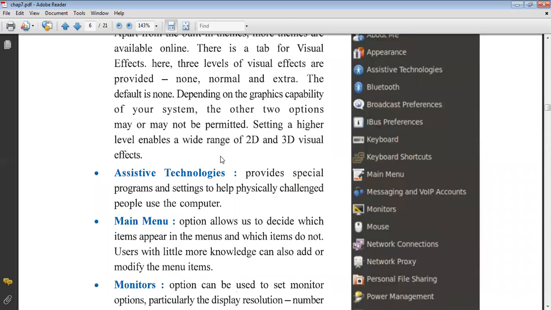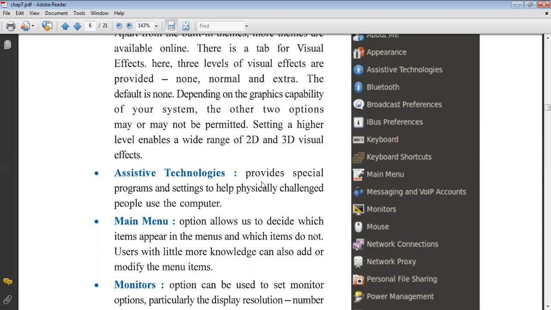There is a tab for visual effects here. Three levels of visual effects are provided: none, normal, and extra. The default is none. Depending on the graphics capability of your system, the other two options may or may not be permitted. Setting a higher level enables a wide range of 2D and 3D visual effects. Assistive technology. These all are the menu items we are using for our work. Assistive technology provides special programs and settings to help physically challenged people use the computer.